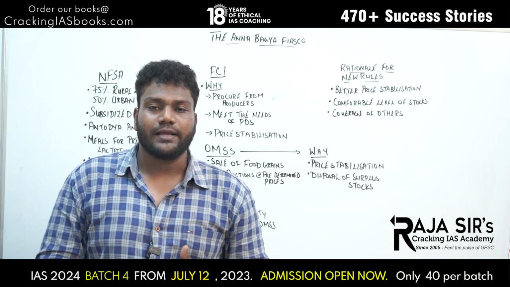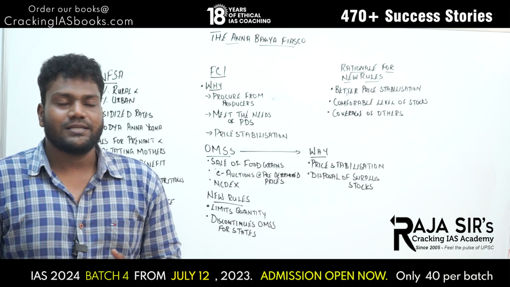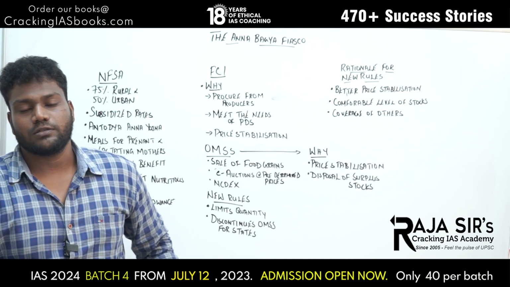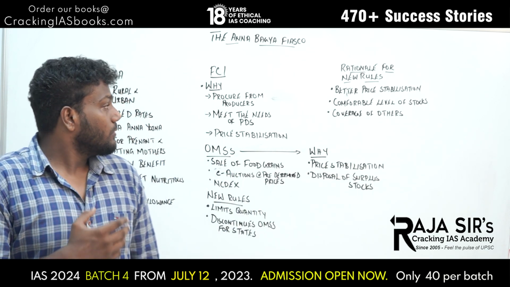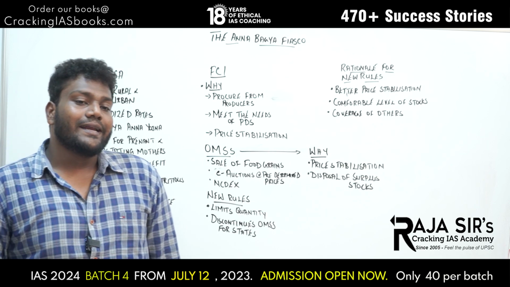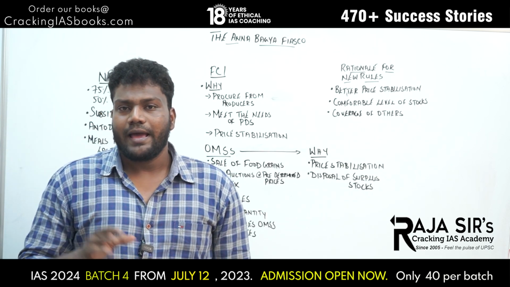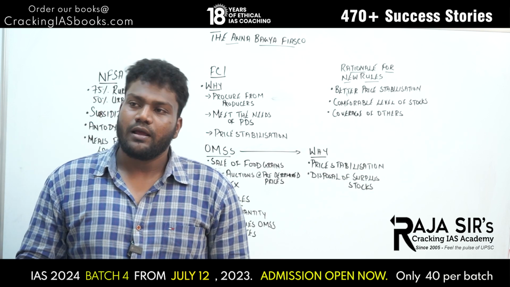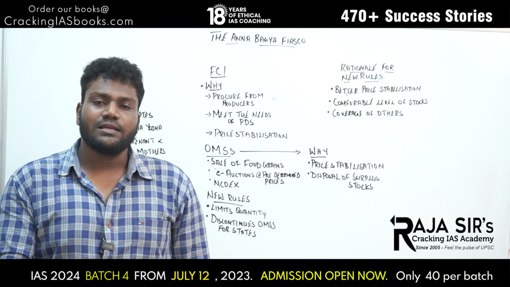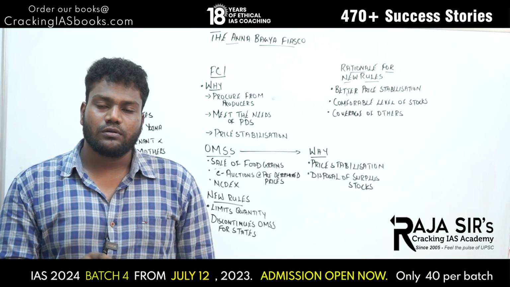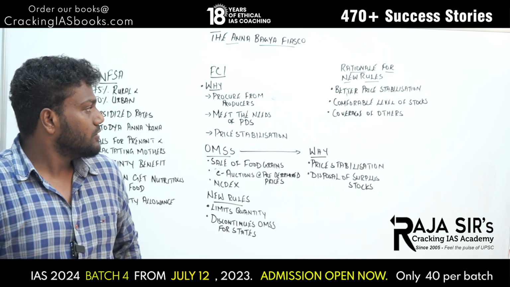So what is this open market sales scheme? Before getting into OMSS, we have this organization called the FCI, Food Corporation of India, which is a statutory body under the Food Corporations Act. What it does is that it procures food grains from farmers and stores them as a buffer. It can be used for various purposes. That is what we'll see. So why does it do that?